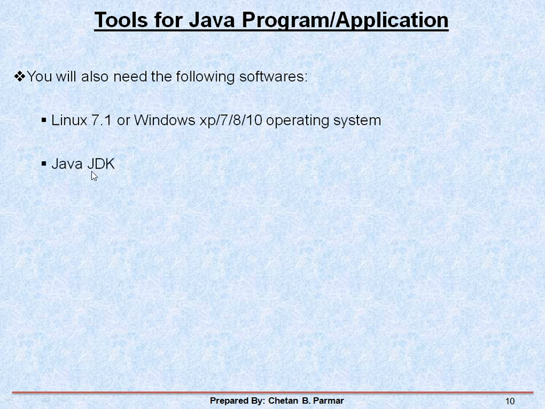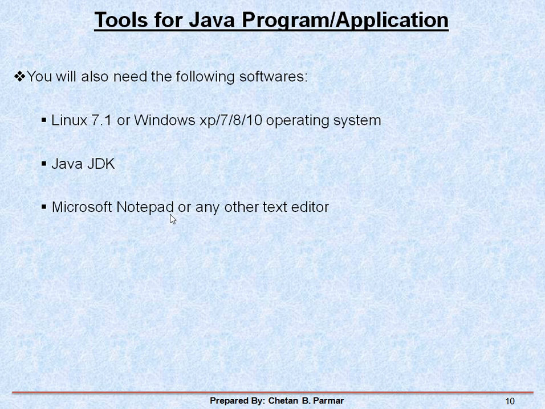Next is the Java JDK, the Java Development Kit, which is actually a bunch of programs or a set of files for Java. Along with the JDK files, you need Microsoft Notepad or any other text editor for writing a Java program.